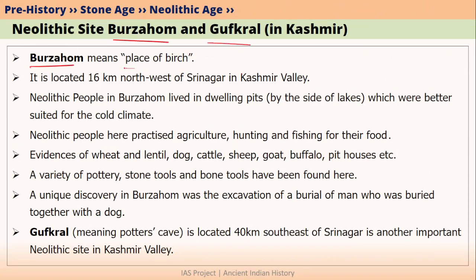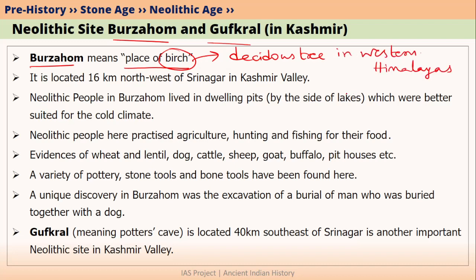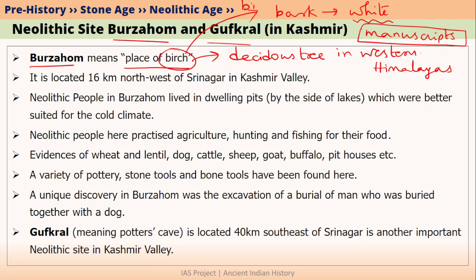Burzahom means place of birch. What is birch? Birch is basically a type of deciduous tree and it grows in western Himalayas. For example, in the Kashmir region. Birch tree is not only important from the point of view of geography but also from the point of view of history, because the bark of the birch tree is white in color and this white colored bark has been used in the history for writing manuscripts. So birch bark has been used to write manuscripts because of its white color.